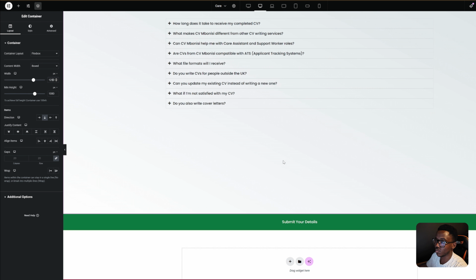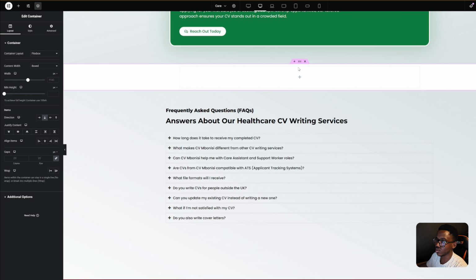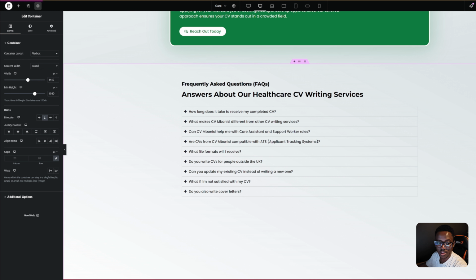So to get the base for a container, I'm going to say flexbox. Then I'm going to say this is 1140. I'm going to delete and do the same here. Because I'm experimenting, all of the things can be improved after I finish the website. Because right now the most important thing is layering the information on the site, etc. So yeah, now the frequently asked question section is fine.